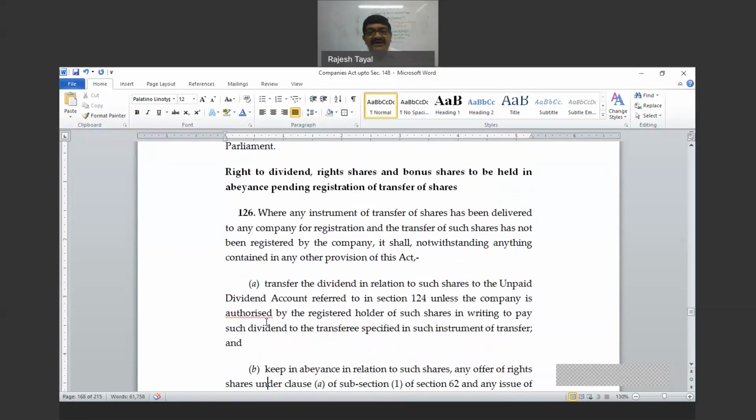Right of dividend, right shares and bonus shares to be held in abeyance pending registration or transfer of shares. So when is this applicable? First of all, what is the meaning of abeyance? Abeyance simply means keeping the things pending. Keeping the things pending. And why this section? First one is important, dividend.